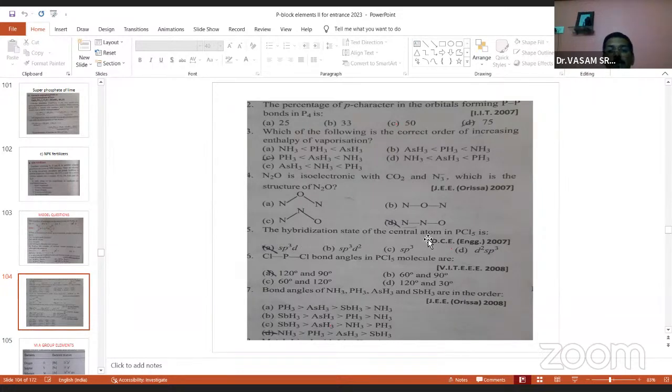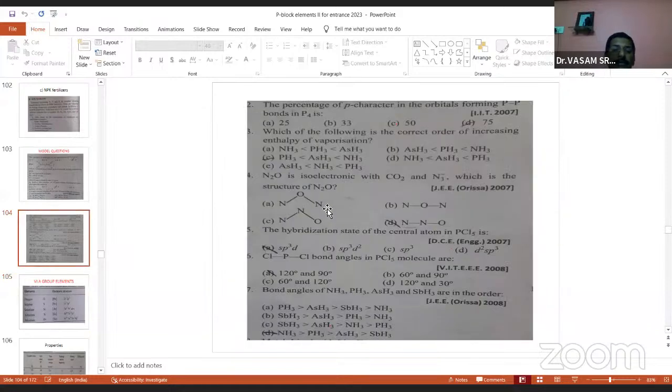The hybridization state of the central atom in PCl5 is sp3d, and the Cl-P-Cl bond angles in PCl5 are 120 and 90 degrees. The bond angles of NH3, PH3, AsH3, with sp3 hybridization, decrease, generally from 107 to 92 degrees. This is answer D. So these are all the questions of 50A.